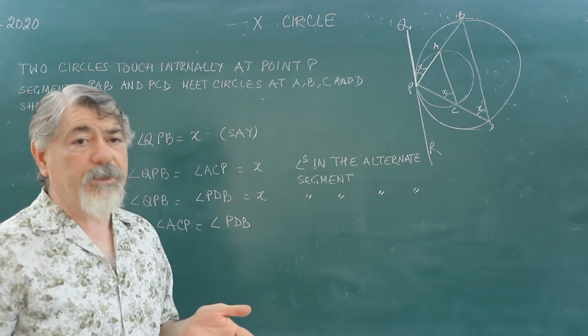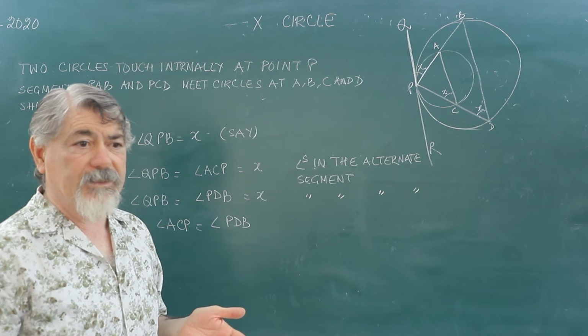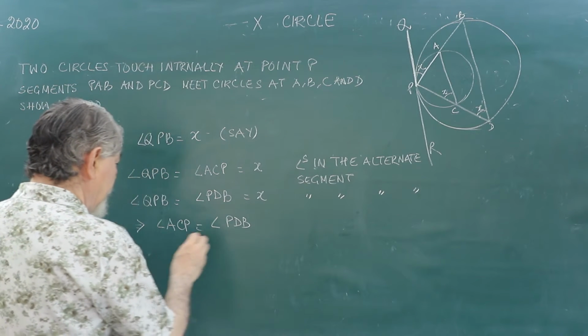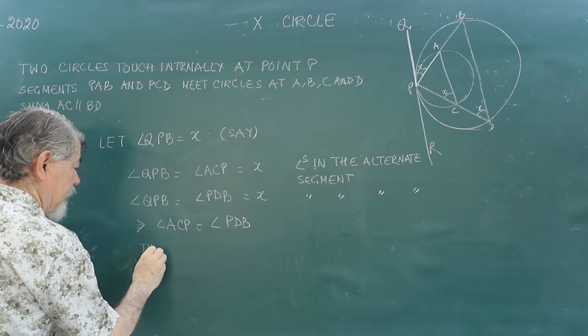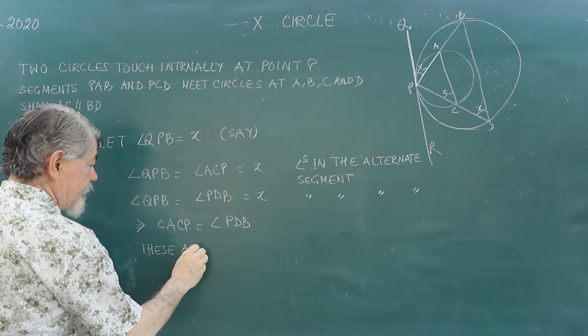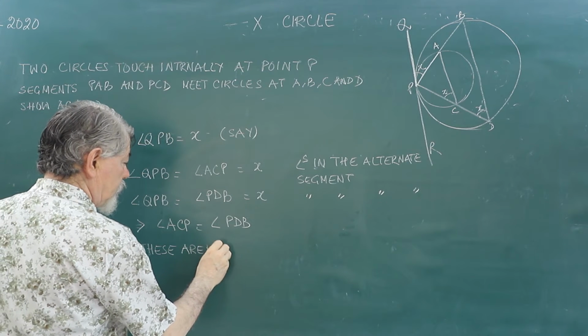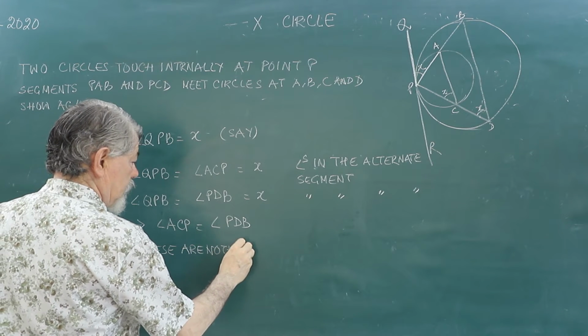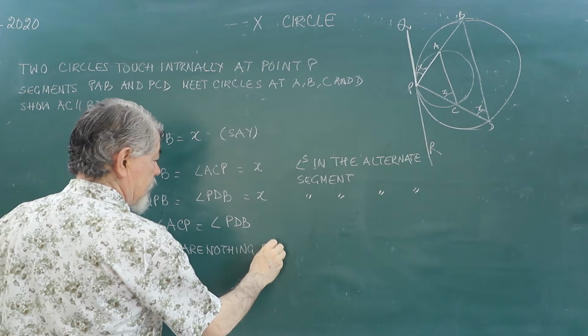And these are nothing but corresponding angles.